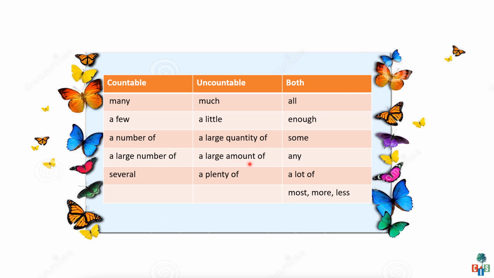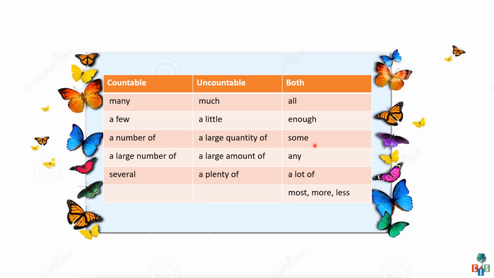A large amount of can be used with uncountable nouns, like a large amount of money was withdrawn. A plenty of means enough or more than enough. It's the same as a large amount of.